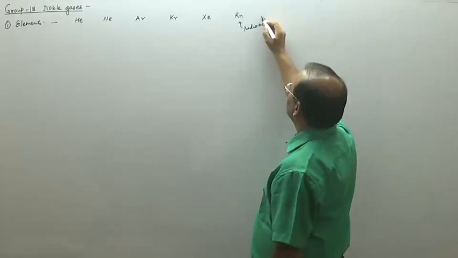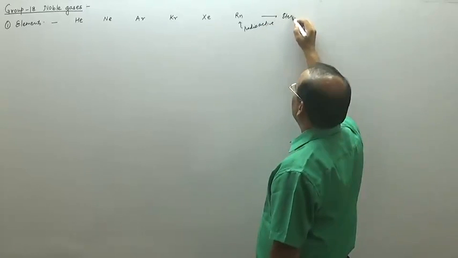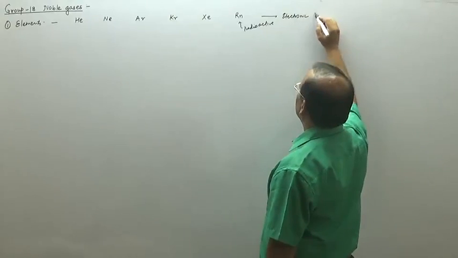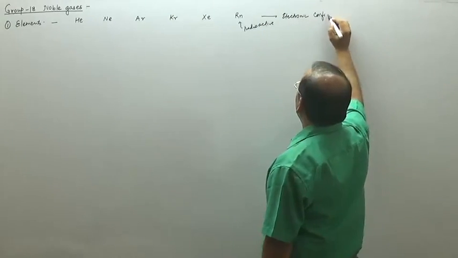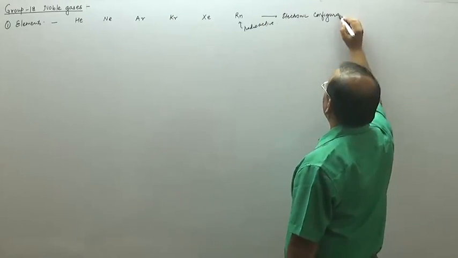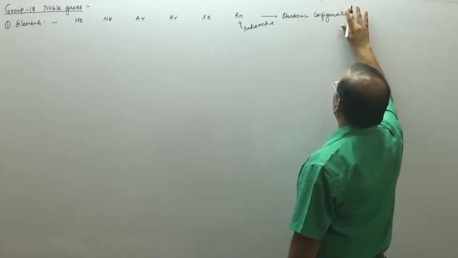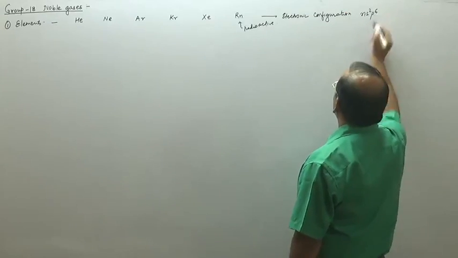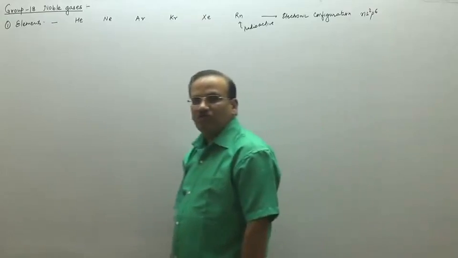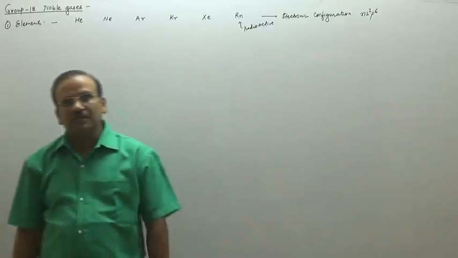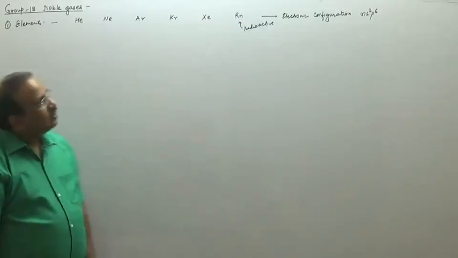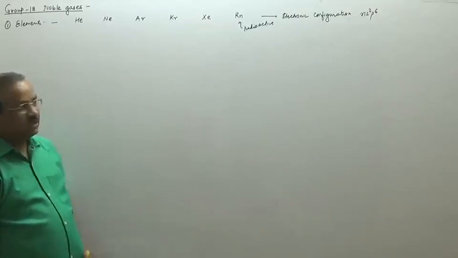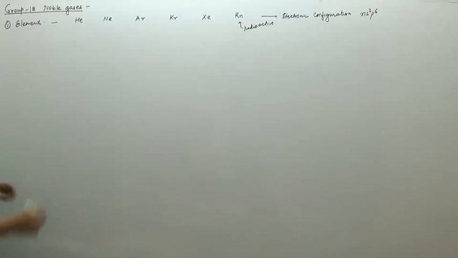Now the electronic configuration. For these gases, the configuration we write ends in np6. They have 8 valence electrons except helium. Now we can write their occurrence.